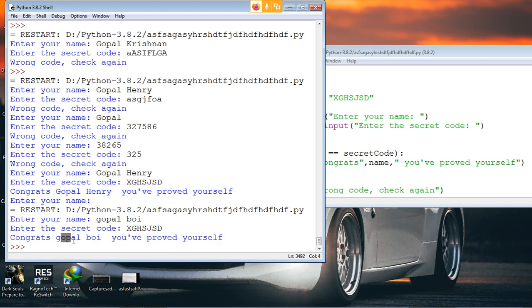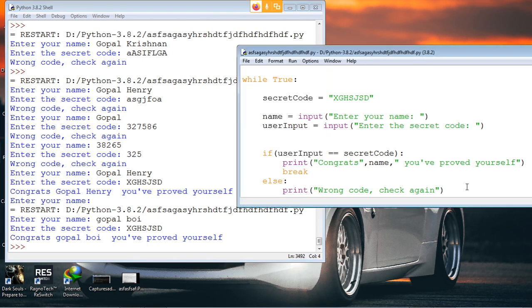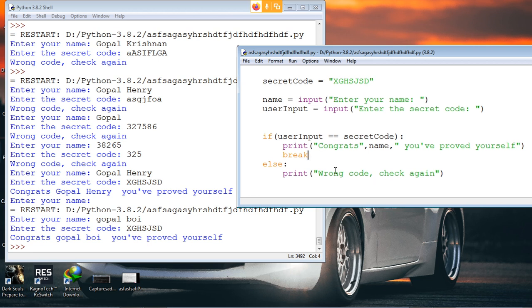It says congrats Gopal, you proved yourself, and the program is over. So break allows you to stop the loop at any point and come out of that loop. That is what the break statement is.